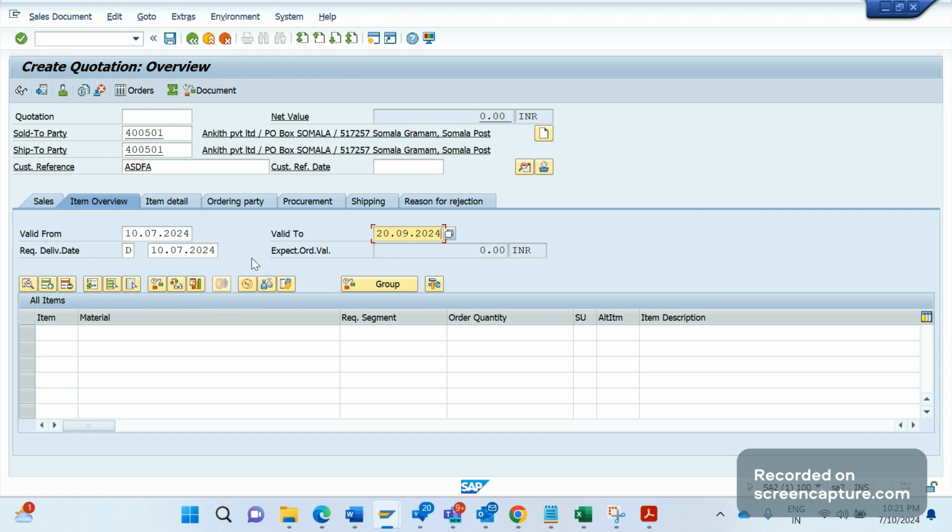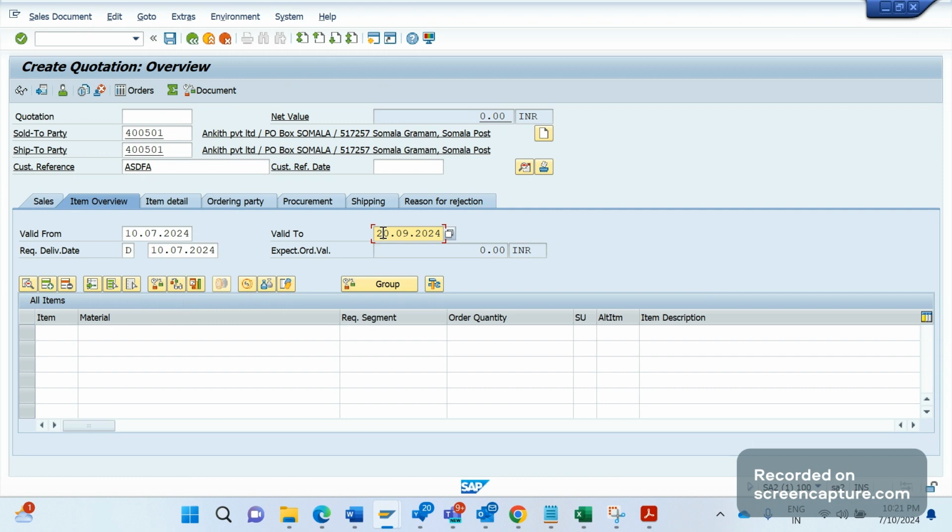That means valid-to is greater than 30 days. So whenever we try to create a quotation where the validity is greater than 30 days, the system should throw the error message. The system should not allow us to create the quotation.